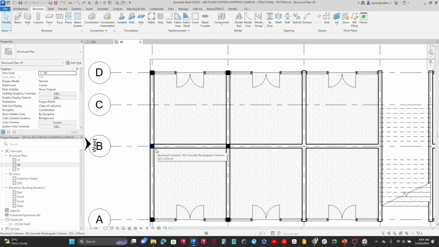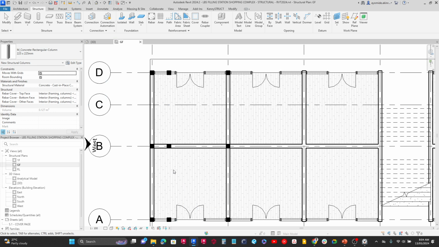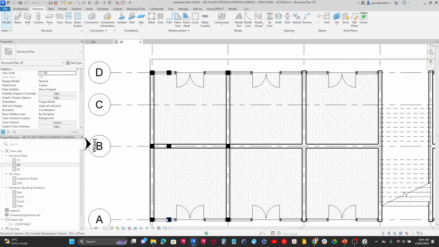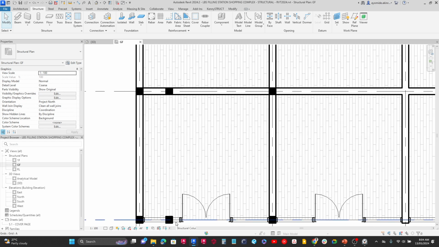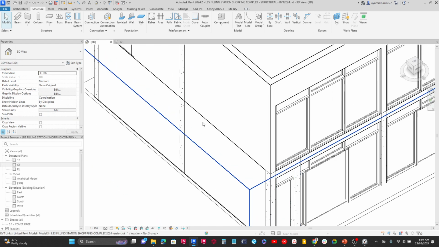If, for instance, here I had, let me go ahead and put columns. If I had columns here, here, and here for some odd reason, right? The disadvantage is that if I'm placing my beam, it's going to be going through the middle of the room. Another disadvantage as well is that you can visibly see that this column here is going to be interfering with the cutting wall feature. And you can as well see that in the 3D view. So if I see here that this column should not be here.